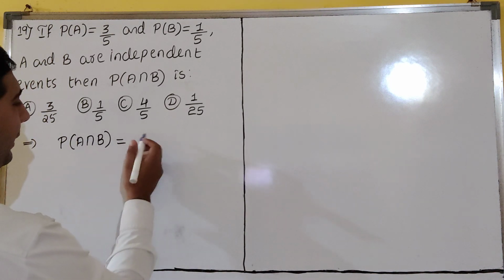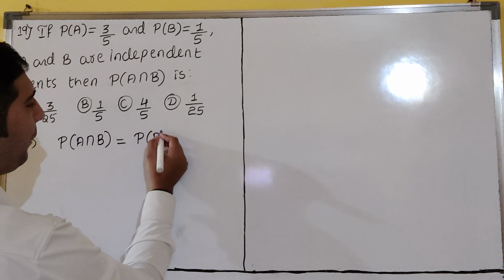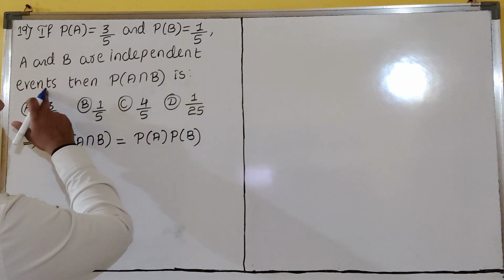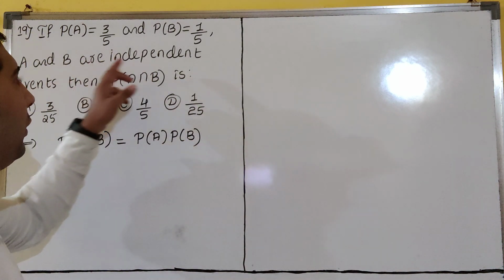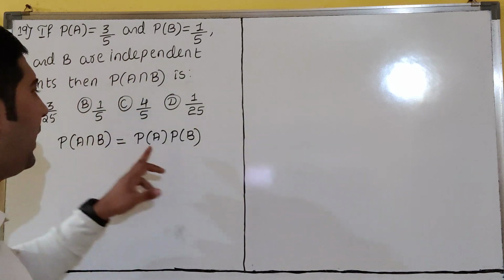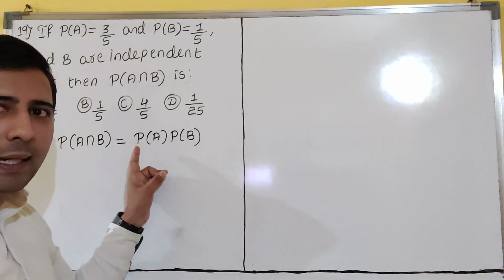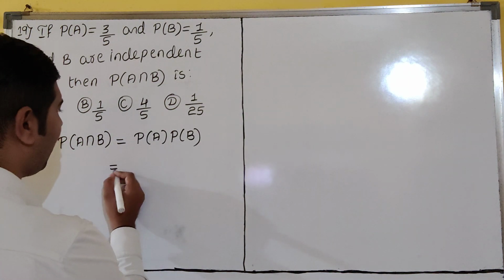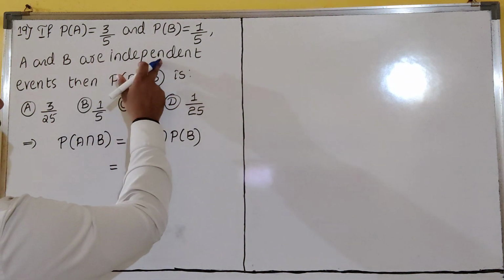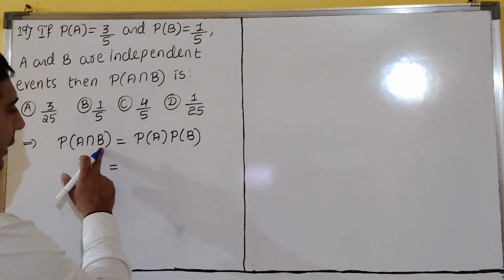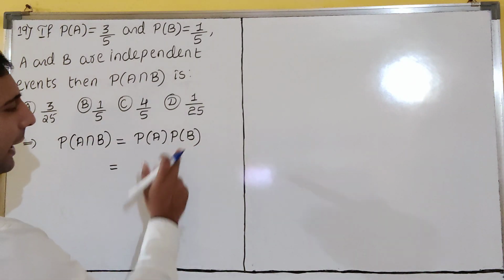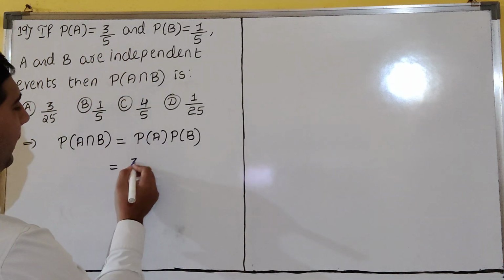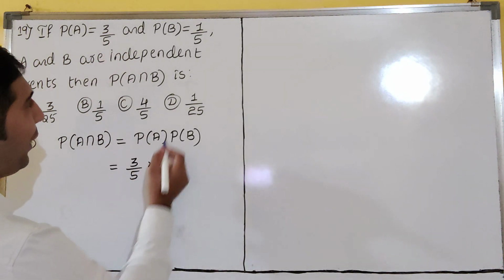So P of A intersection B is P of A into P of B. If A and B are independent events, P of A intersection B becomes P of A into P of B. So I hope everyone understands. A and B are both independent events, so A intersection B is P of A into P of B. So P of A is what? What is P of A? 3 by 5. And what is P of B?